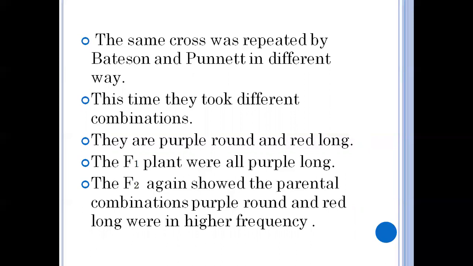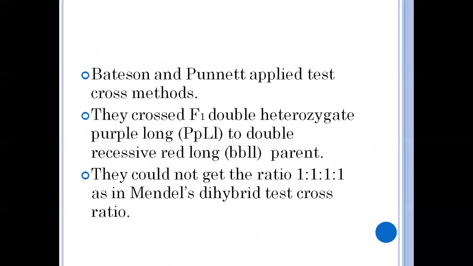Purple is the dominant, and round is the recessive character, that is the shape of the pollen. And red long: red is the recessive color of the flower, and long is the dominant shape of the pollen. So here they changed the combination. Instead of purple long and red round, they took purple round and red long. So in the F1 generation, they got all purple long, that is the dominant character.